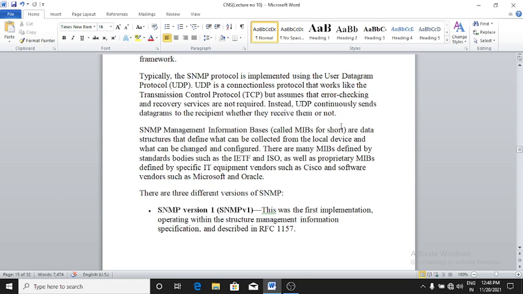There are many MIBs defined by standard bodies such as the IETF and ISO, as well as proprietary MIBs defined by specific IT equipment vendors such as Cisco and software vendors such as Microsoft and Oracle.